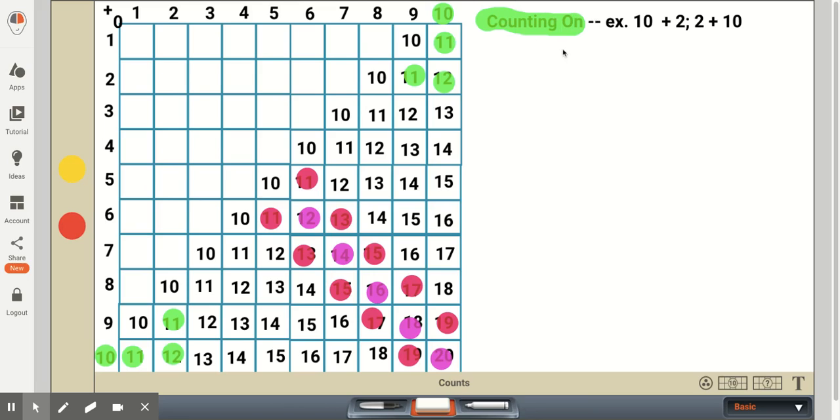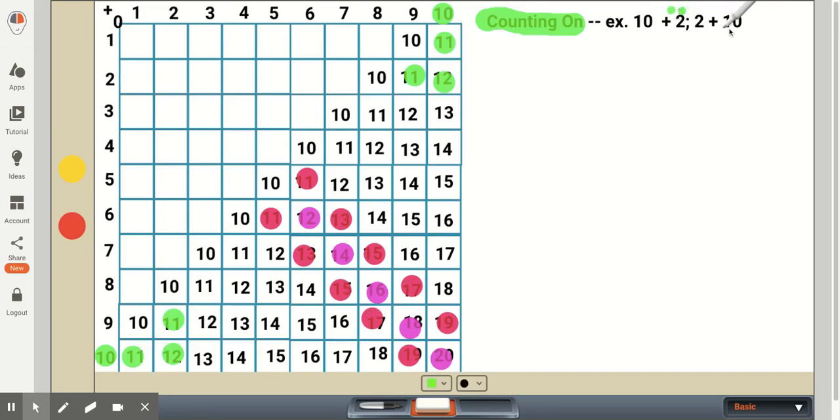If we're looking at adding 1 or 2 to a number, the students can just count on. So if we have 10 plus 1, that's going to be equal to 11. 9 plus 2 would be 11. The example I have here is 10 plus 2. We want students eventually just to know right off that that's going to be equal to 12. But at first, a student might need to put a couple of dots above the 2 so they can see that they're going to add on 10, 11, 12.